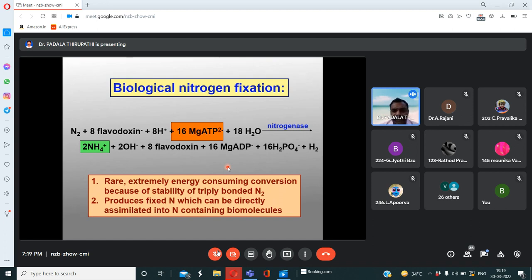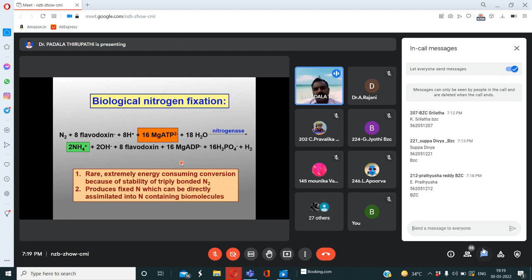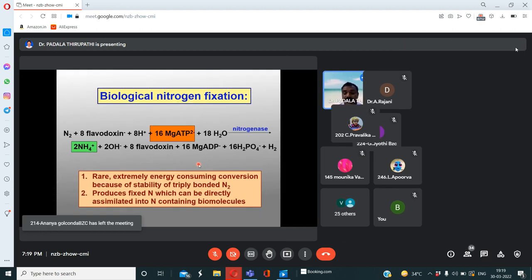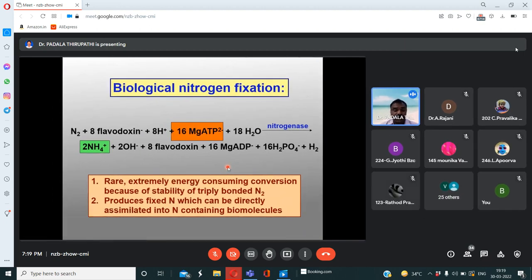The mechanism is the nitrogenase enzyme. Nitrogenase is an enzyme involved in biological nitrogen fixation. Nitrogenase contains special minerals, that is molybdenum and ferrous units, present in the nitrogenase enzyme.